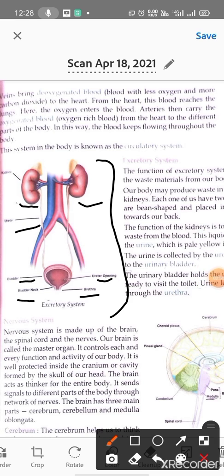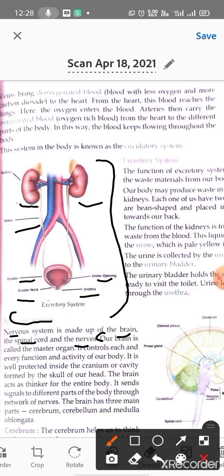So the next is nervous system. Nervous system is made up of brain, the spinal cord and the nerves. So the nervous system is made up of 3 things. First one is brain, second is spinal cord, third is nerves. Nervous system 3 चीज़ों से बना होता है, brain, spinal cord and nerves.